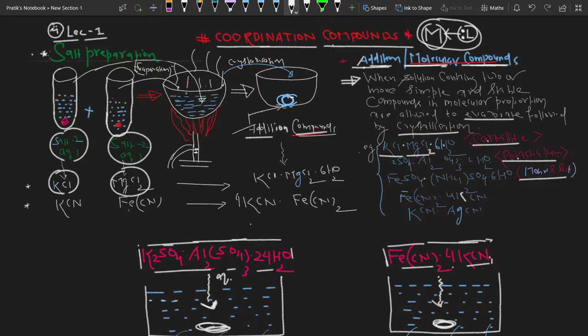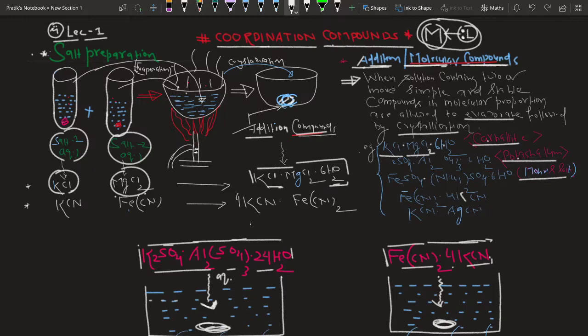After preparing the aqueous saturated solutions of salt 1 and salt 2, you have to mix these two solutions in an evaporating dish, and then you have to evaporate it. If you evaporate and crystallize it, the crystal, this solid substance which you obtain, is obtained by the combination of saturated solutions of two simple salts like KCl and MgCl2, and the formula of this crystal will be this.